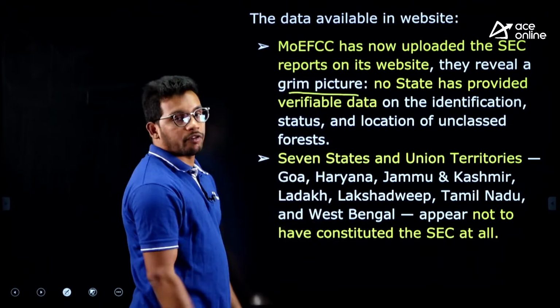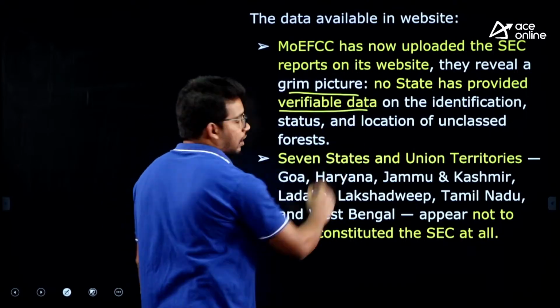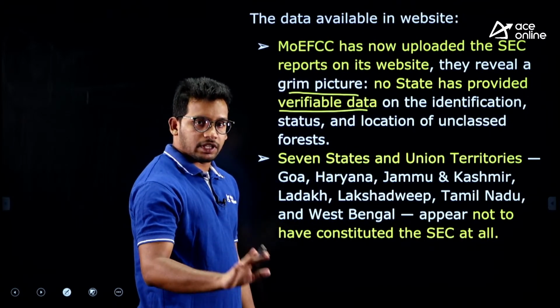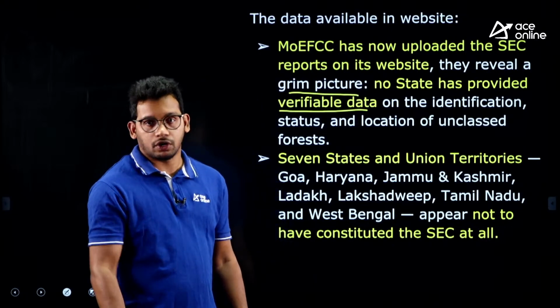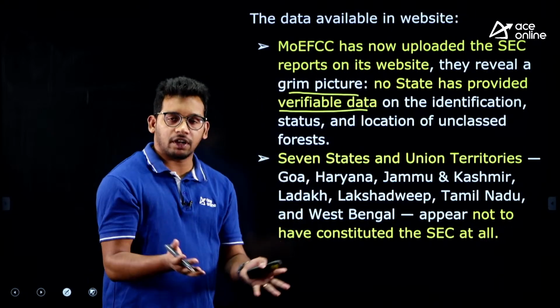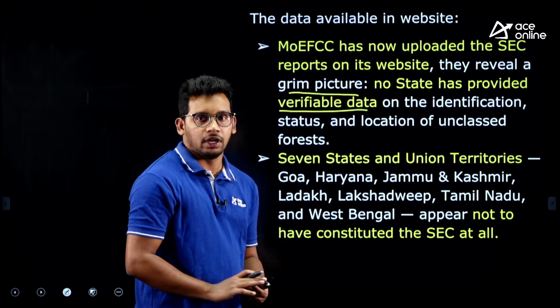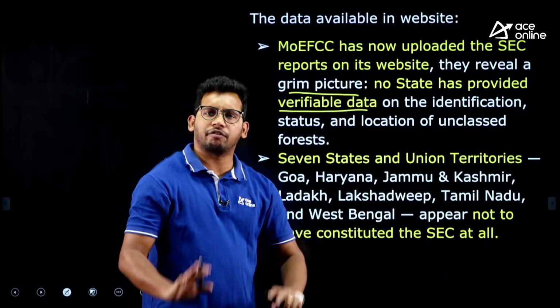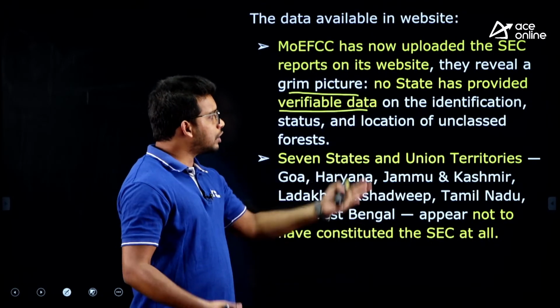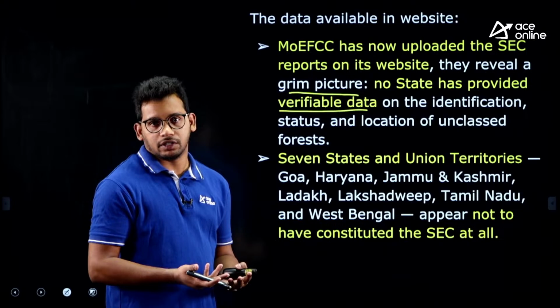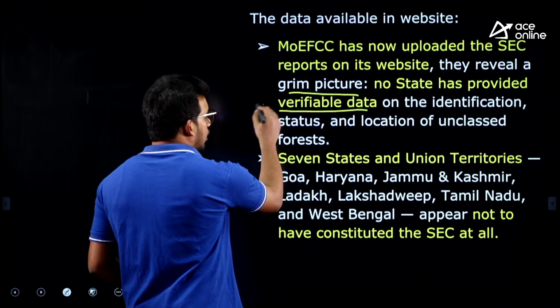No state has provided verifiable data. The Supreme Court asked for verifiable data on what is deemed to be forest and what is excluded forest, in order to frame a proper definition of forest related to the dictionary meaning, right. But they just gave vague data. Whatever data is given on the website is very vague, without any proper verification, right. So this is one issue.